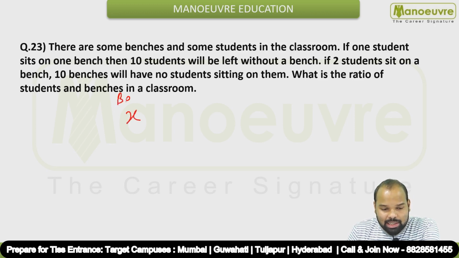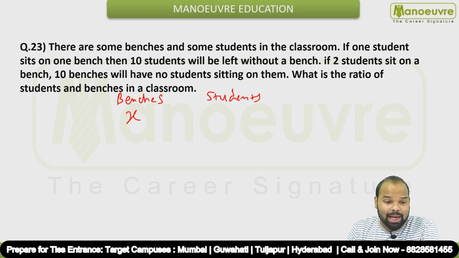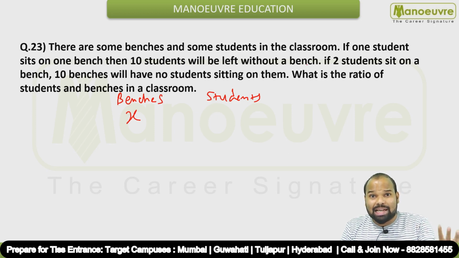Okay, let's consider that the number of benches is x, guys. So what is the number of students? Look at the condition. If one student sits on one bench, then 10 students will be left without a bench. So if one student sits on each bench, 10 students are left. That means we have 10 extra students.